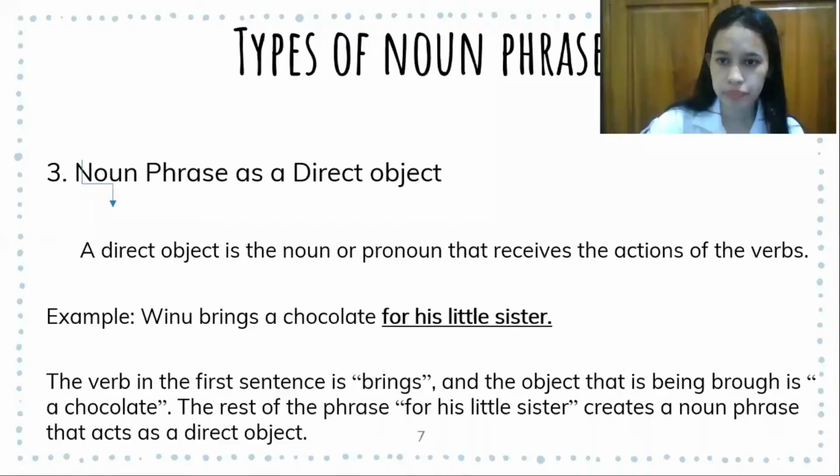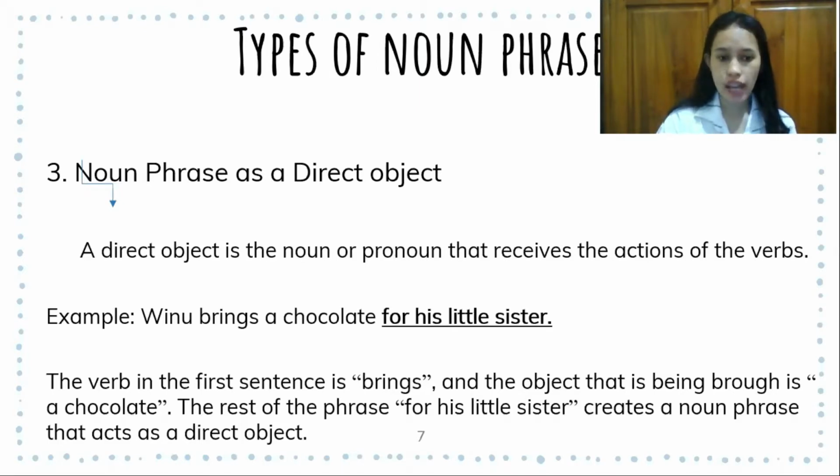And next, the third type of noun phrase is a noun phrase as a direct object. A direct object is a noun or pronoun that receives the action of the verb. As you can see in the slide, the example is Windu brings a chocolate for his sister.